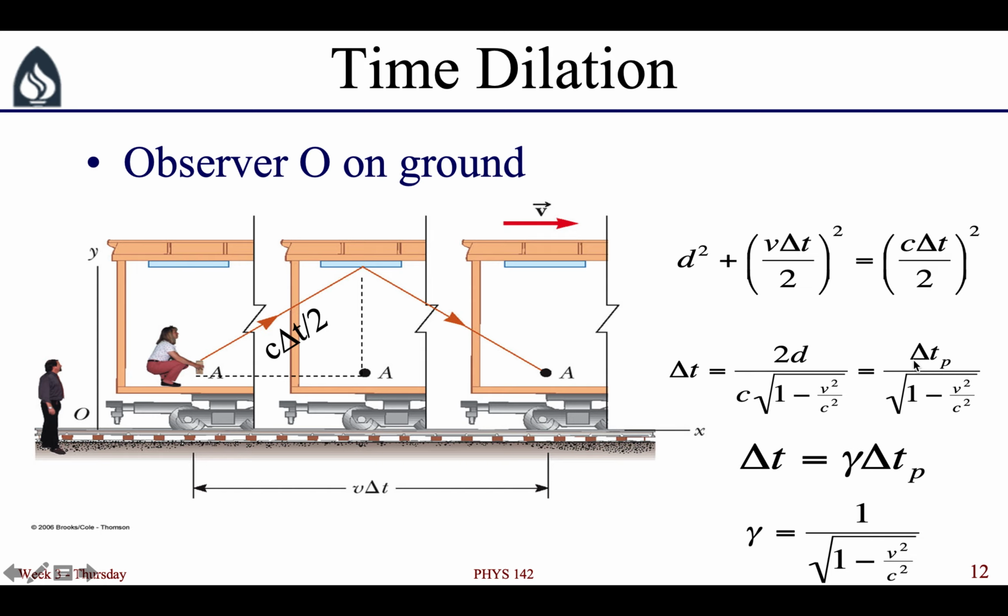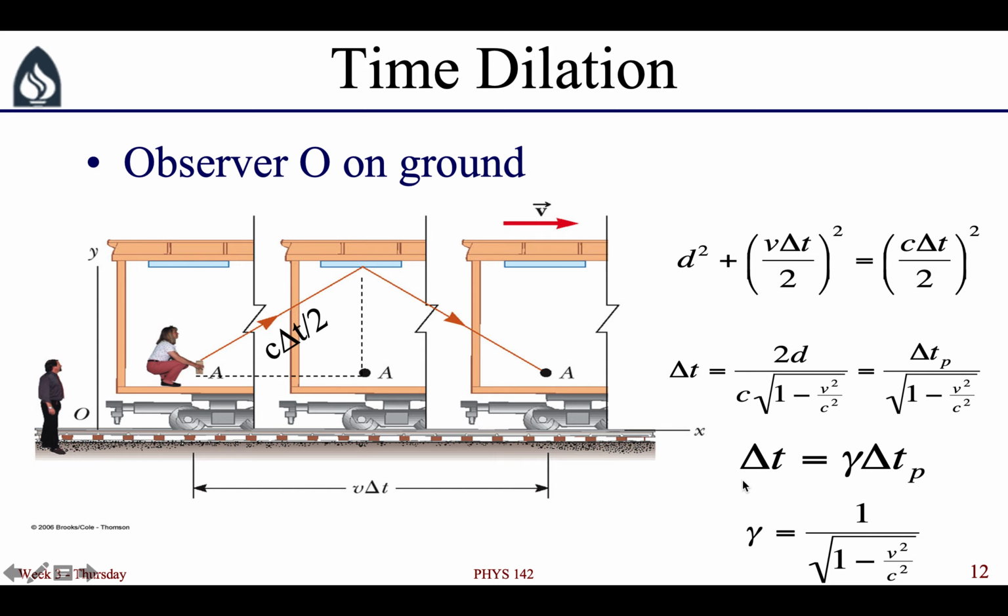And so we see that we get a different time for the light pulse to go up to the mirror and back down again as measured by the person on the ground. So the ground observer is not at the same distance from the beginning and ending events. In fact, the beginning event happens here, the ending event happens here, which are different distances from the ground observer. So this is not the proper time observer, this is the other one.